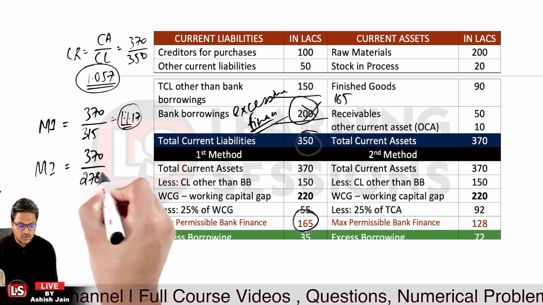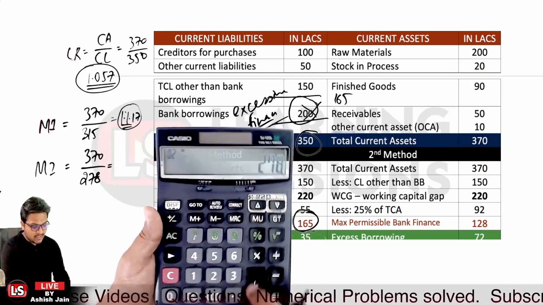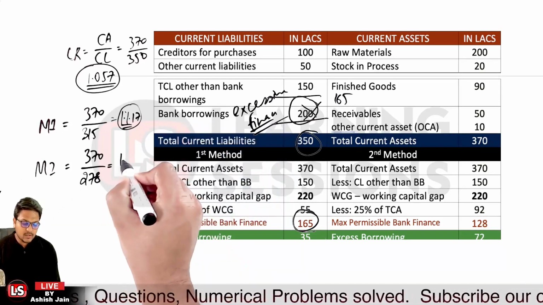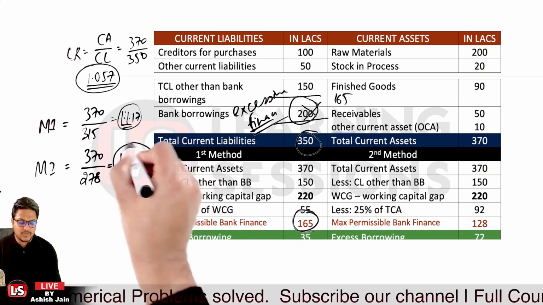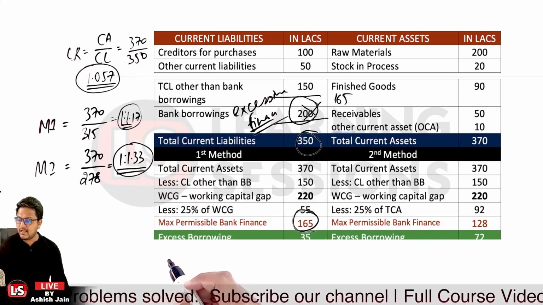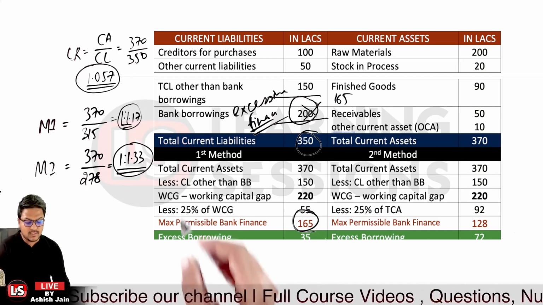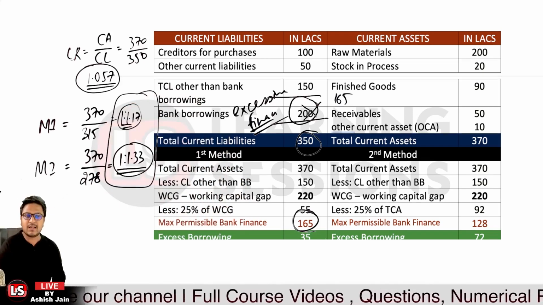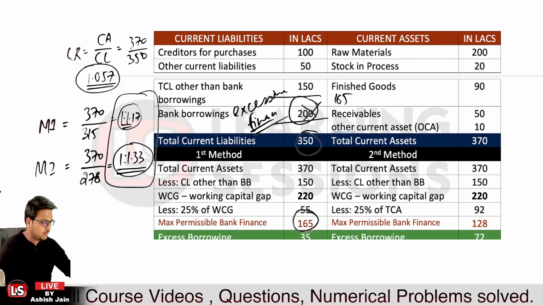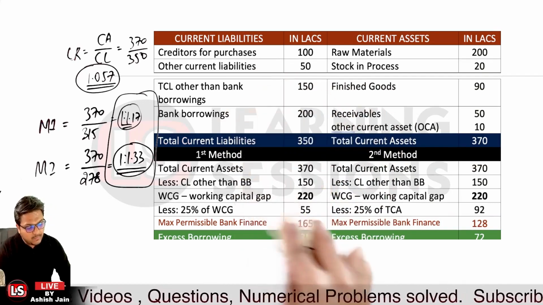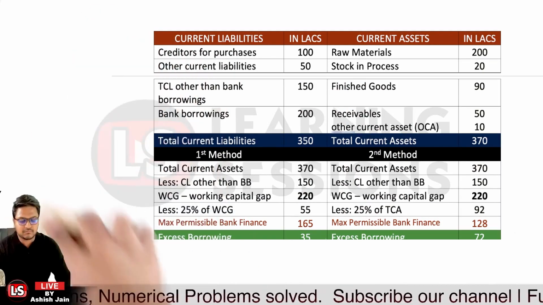Now what will be the new current ratio as per method 2? It is 370 divided by 278, which is equal to 1.33. So it is 1 is to 1.33. This is the current ratio which is maintained in the case of MPBF method 2, the minimum ratio that you need to memorize. Is that clear? So you must have understood method 1 and method 2 and how we calculated them. Questions from these methods can be asked in the exam, so you must take note of it.